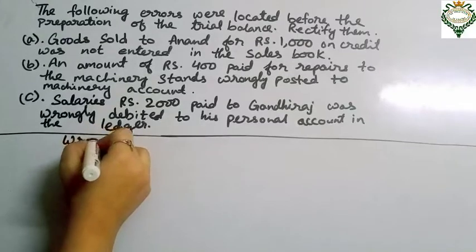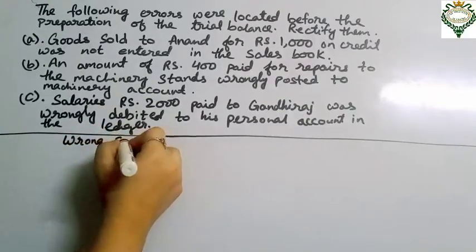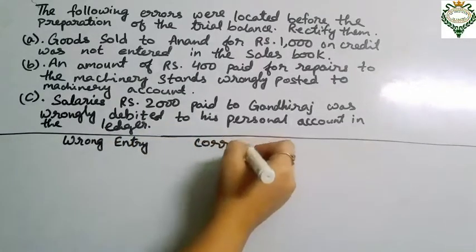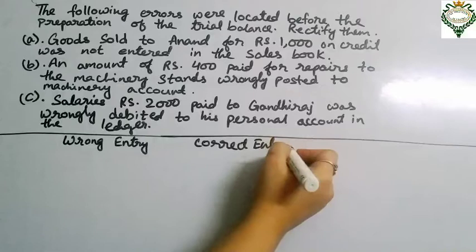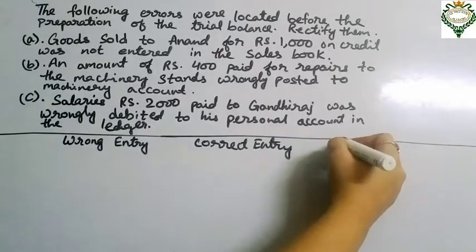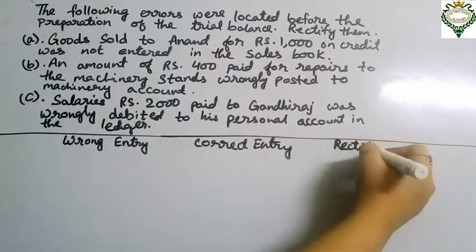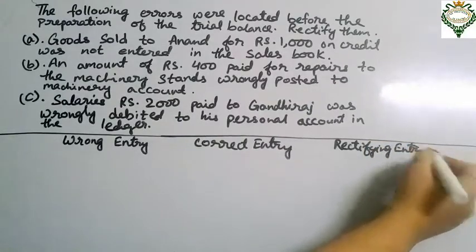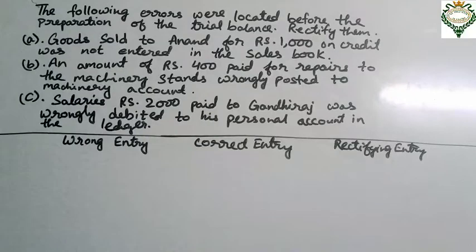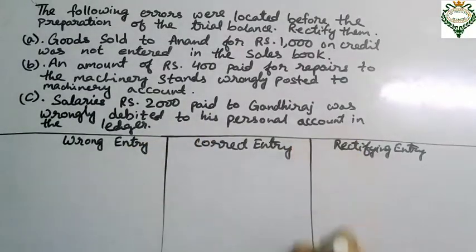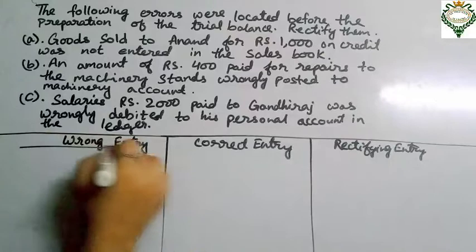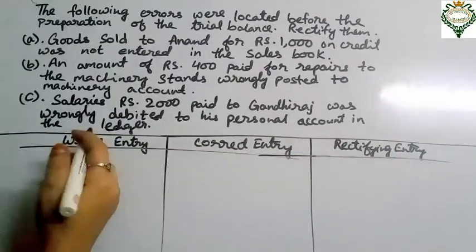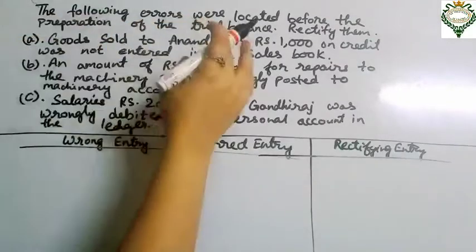First step is the wrong entry that has been passed, then we have to record the correct entry, and then the rectifying entry. The wrong entry was that it has been fully omitted from the account.